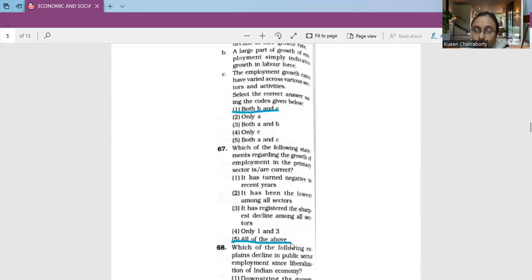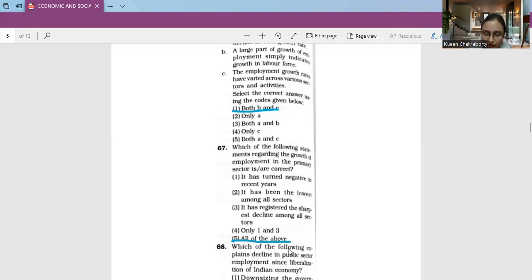Slow and declining growth of employment in agriculture is the result of both a slow and declining rate of GDP growth and a decline in the employment elasticity as well. So in that scenario, I have considered all of the above to be true. That is, it has turned negative in recent years. It has been the lowest among all sectors, and it has seen a sharp decline. So next, moving on to question number 68.